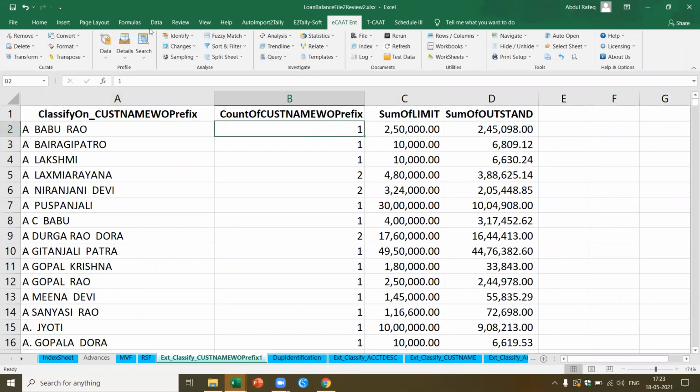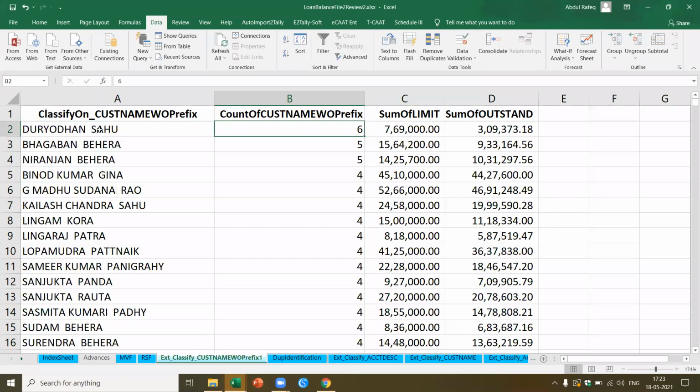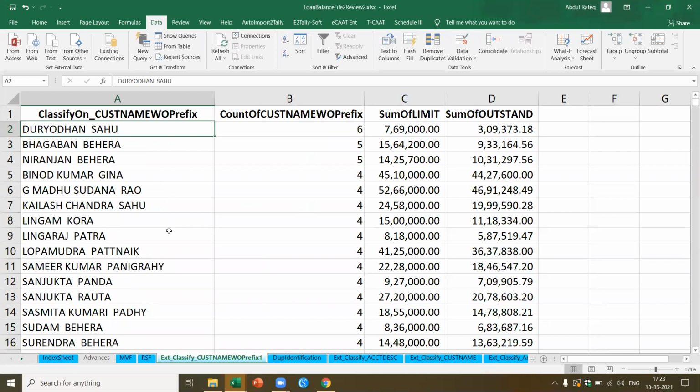Now, if you want to sort this, you know how it can be done. I just go here and sort it. So based on that, I know this is the number of loans which have been given. This party has been given 6 loans. Here I cannot find out the details, but I'll perform the function and show you how you can pick up the loans which have been given to this Duryodhan Sahu. Like that I can get to know the number of loans granted to each of the customers, and then I can also find out if there are any irregularities in this.